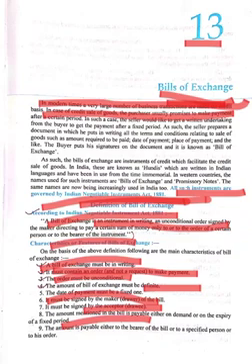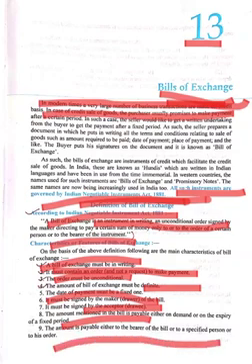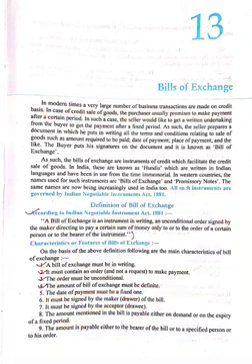The amount is payable to the bearer. What do you mean by bearer? Bearer means holder, who will show the bill to the purchaser, and the purchaser will give that amount to the bearer. So these are the features and characteristics of a bill of exchange.